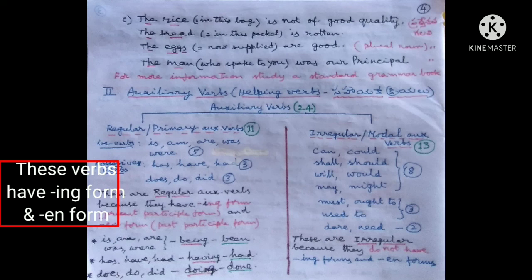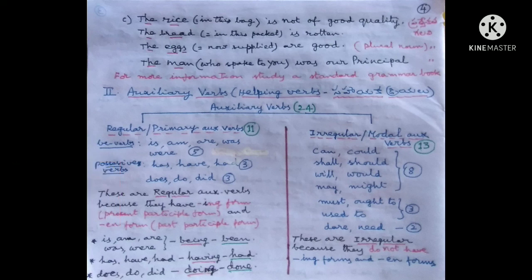Be verbs: is, am, are, was, were. Possessive verbs: has, have, had. Does, do, did. These verbs have ing form and n form. That is, these are regular verbs because they have ing form, present participle form, and n form, that is past participle form. Is, am, are, was, were: being, been. Has, have, had: having, had. Does, do, did: doing, and done.